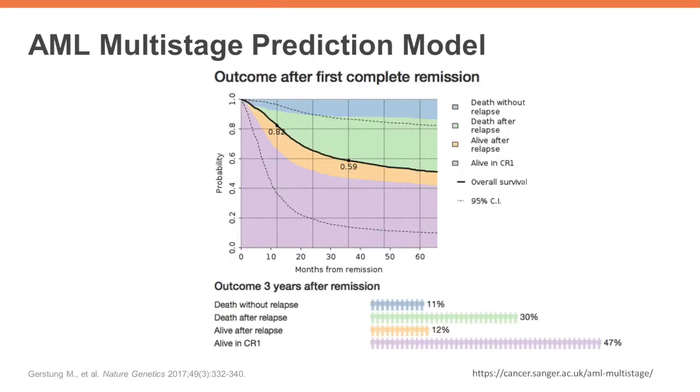A newer model called the AML Multistage prediction model attempts to integrate not only patient-related and AML-related factors, but also complexities between interaction of different mutations that affect prognosis. This model potentially has more of a precision approach for AML care, again through this integration of the various mutations that a patient may have, and to help recommend post-remission treatments, for example, whether the patient would benefit from an allogeneic transplant or not.